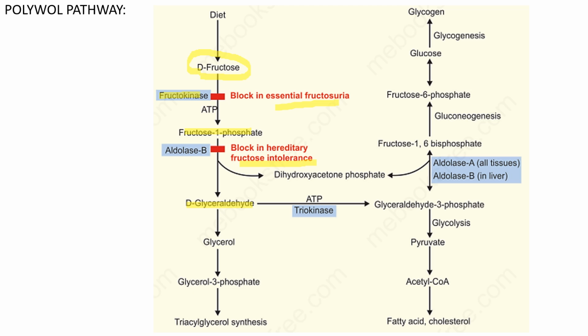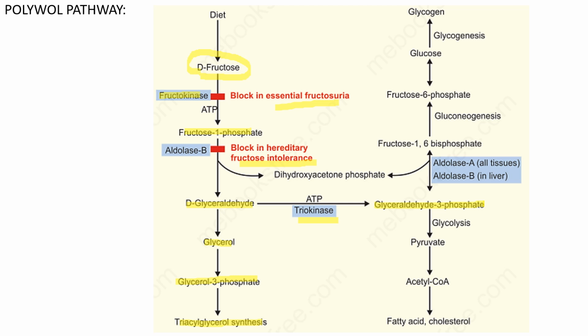Then D-glyceraldehyde enters to produce triglycerol synthesis or fatty acid. So D-glyceraldehyde is converted into glycerol, then glycerol 3-phosphate, then it forms the triacylglycerol. Also, D-glyceraldehyde is converted into glyceraldehyde 3-phosphate by the enzyme triokinase and ATP, and this glyceraldehyde 3-phosphate has a way to convert into glucose or fatty acid.